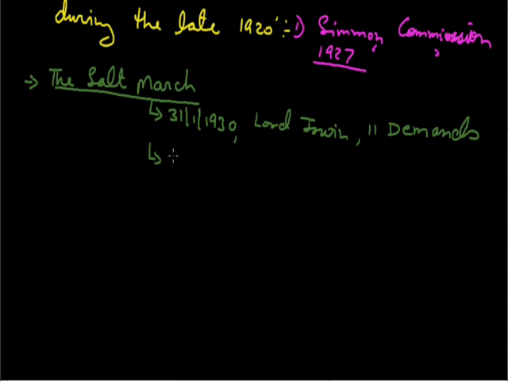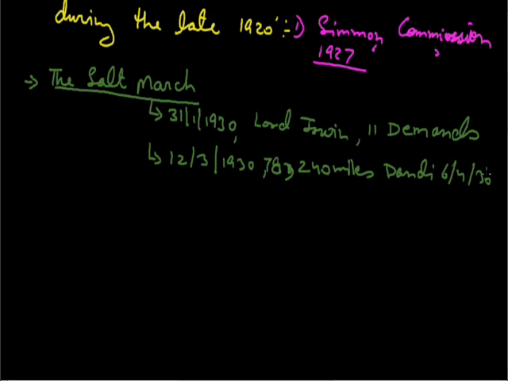Gandhiji started his Salt March from Sabarmati Ashram on 12th March 1930 with his 78 followers, and after 240 miles he reached Dandi on 6th April 1930, where he broke the salt law by making salt. This particular event on 6th April 1930 is known as the beginning of the civil disobedience movement.